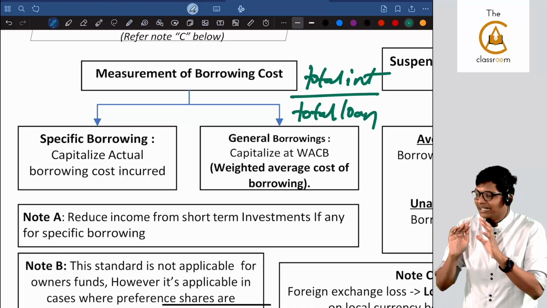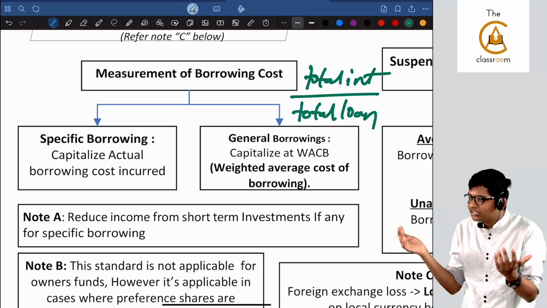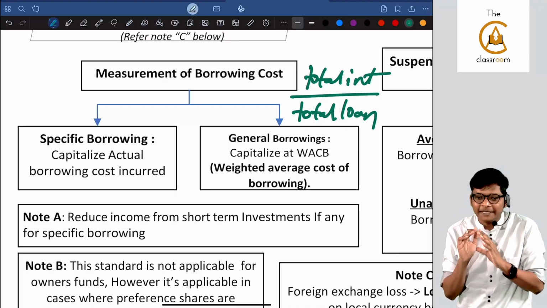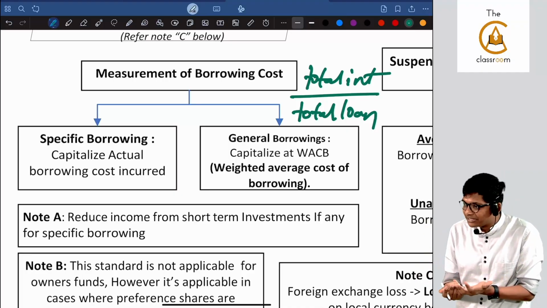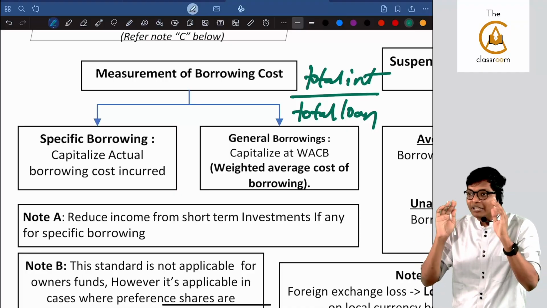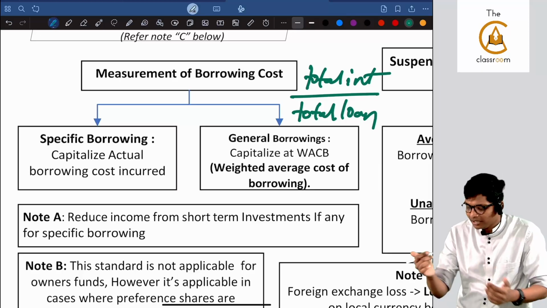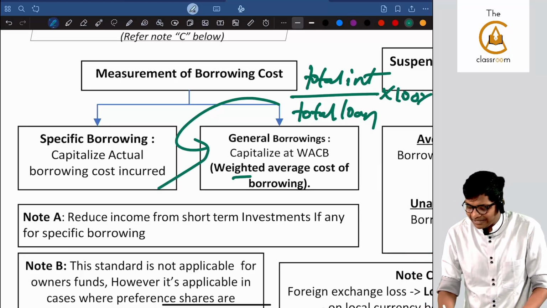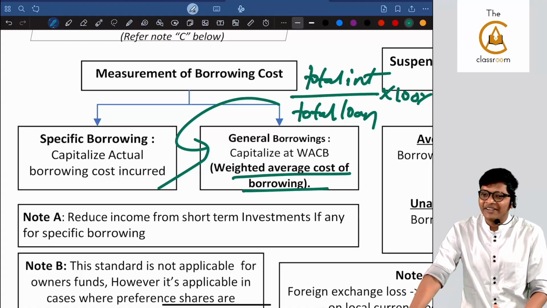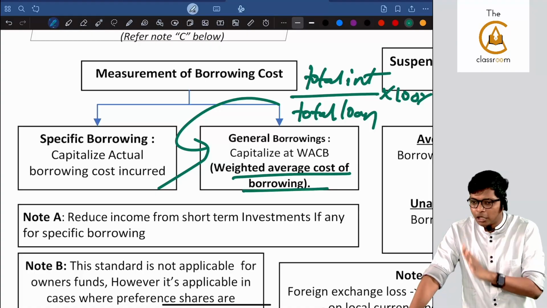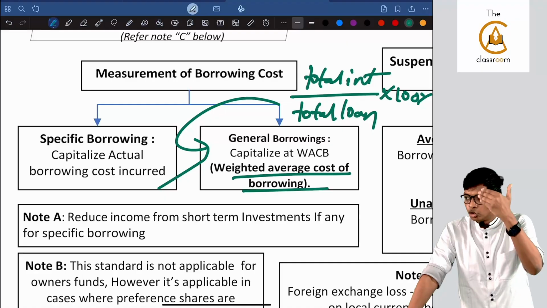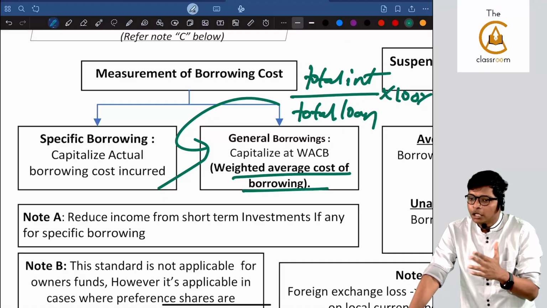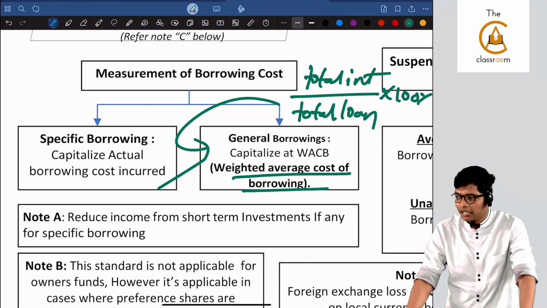No problem. Denominator will be total outstanding principal. I am repeating, denominator will be total outstanding principal for the year. Numerator will be total interest accrued during the year. Divide both and multiply by 100. You will find the weighted average cost of borrowing, a technical, fancy term, which we will derive. Here, in accounts, how to compute interest: total interest, numerator, divided by total loan given in the question. That's it. Are you following?